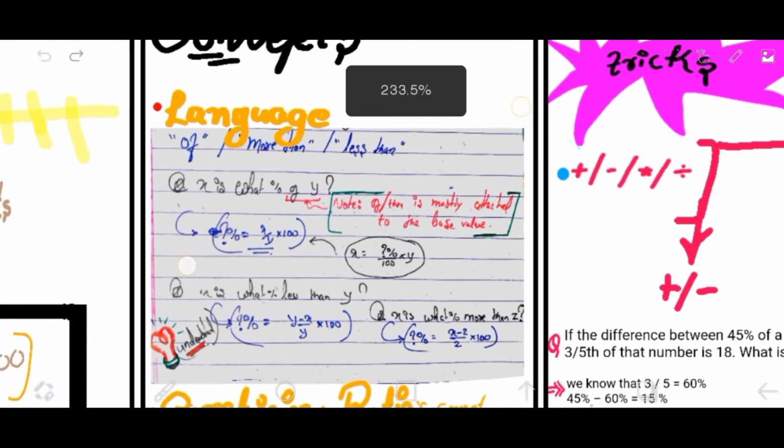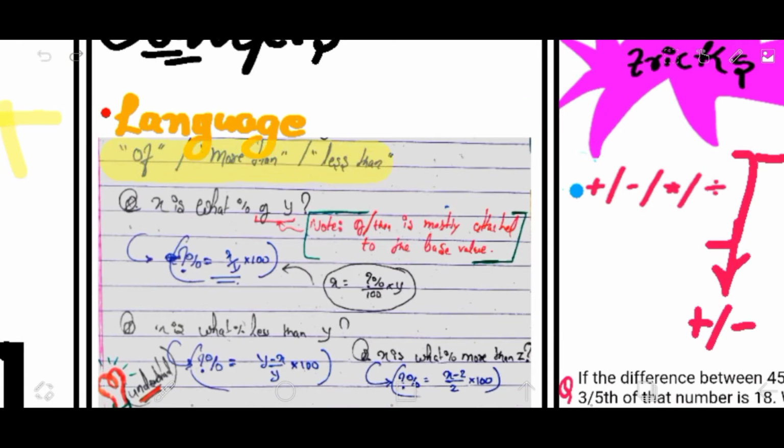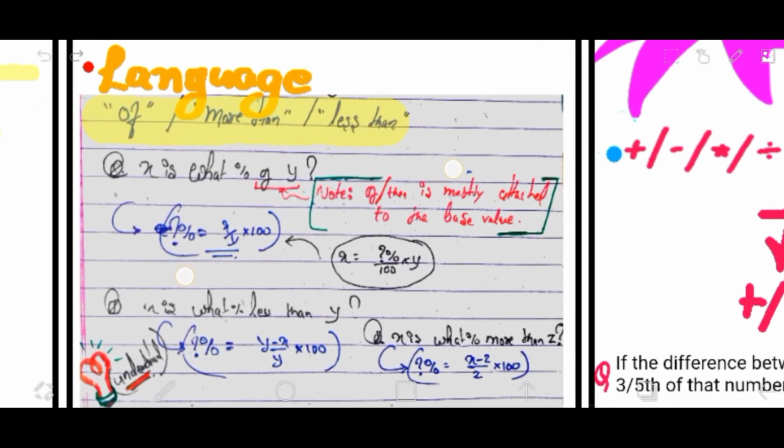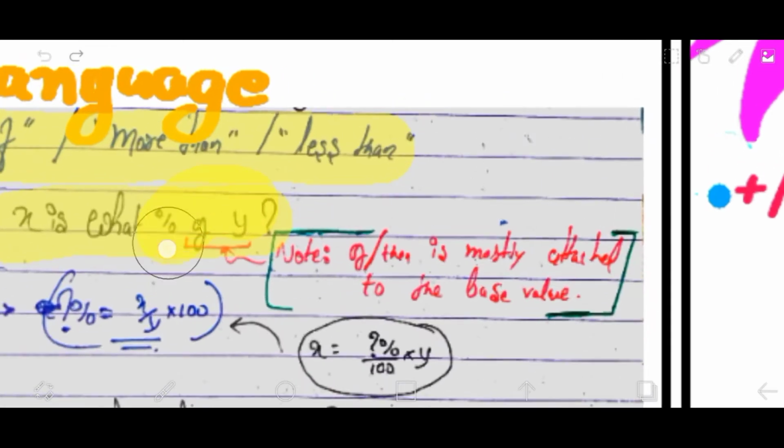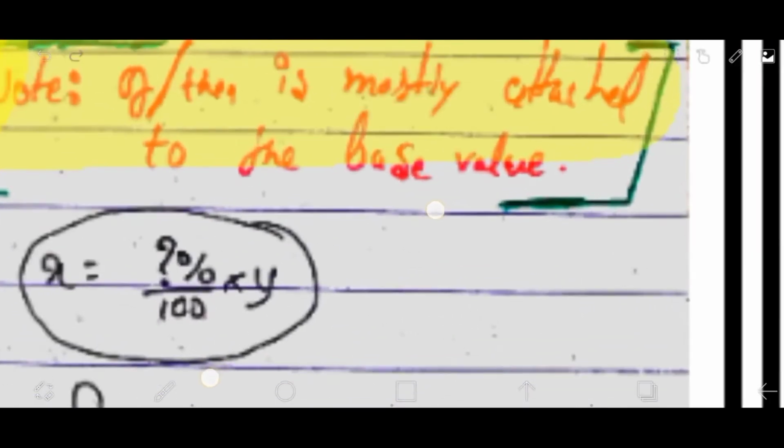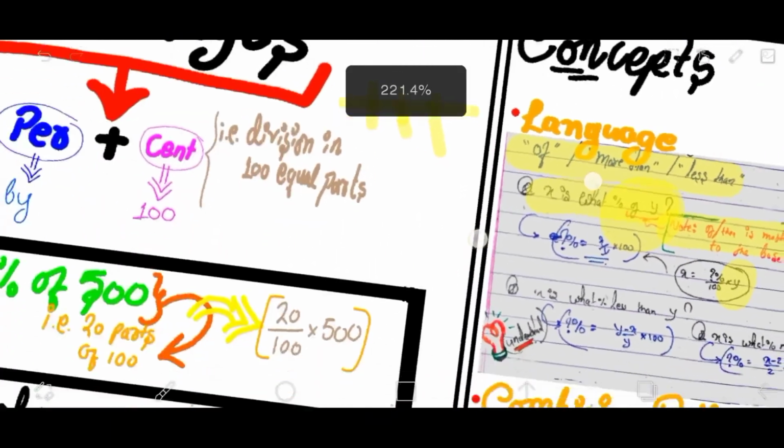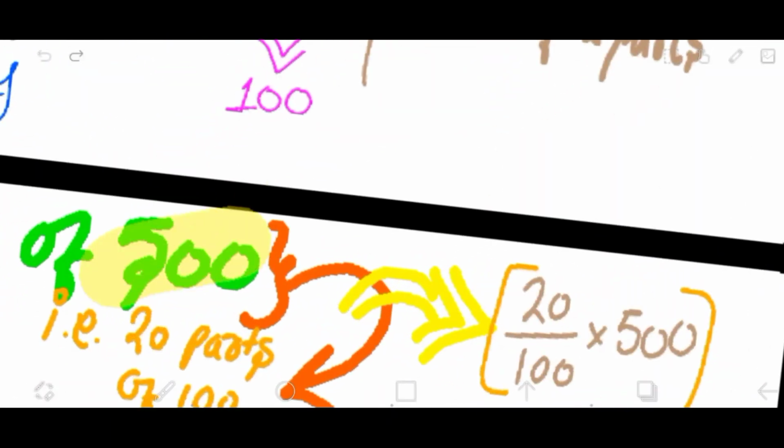And yeah, here we go. First of all, "of", "more than", "less than" are the prime things we have to remember. Another thing is "x is what percent of y". It simply means that the words "of" and "than" are mostly attached to the base value. I hope you are getting what the base value is. By base value, I mean the value on which we are dealing. So in this question, 500 is the base value.